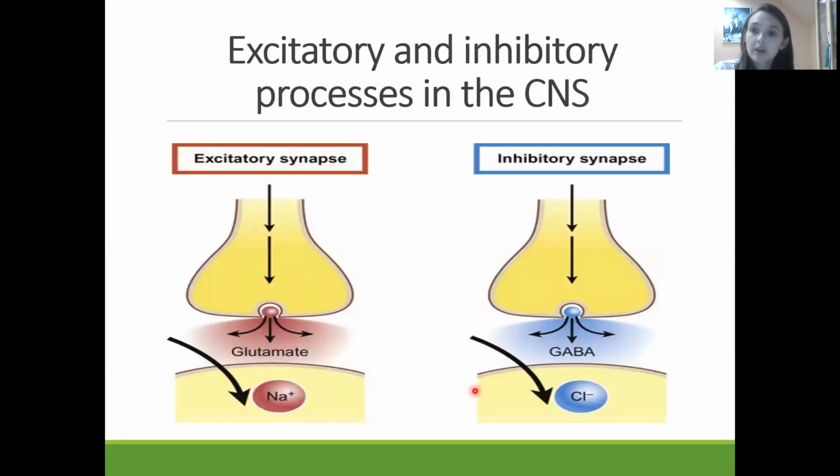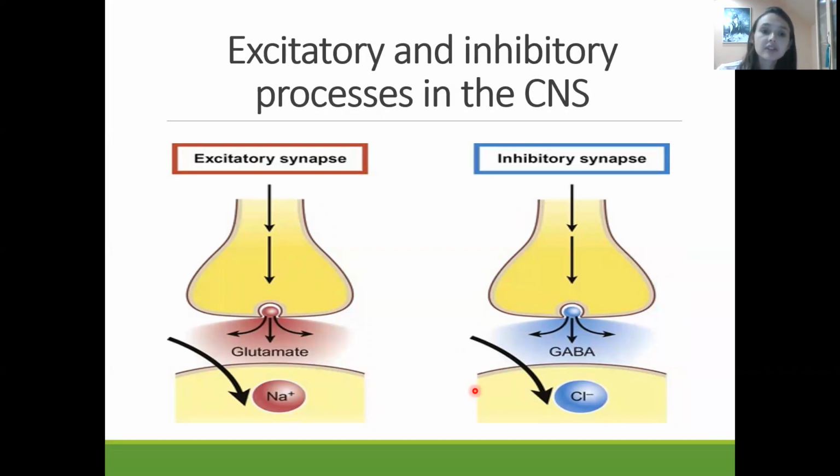Now let us go on and discuss the processes which happen in the central nervous system. In the central nervous system two types of processes always happen: excitation and inhibition. These processes always go together. Sometimes more excitation happens in the central nervous system, and sometimes more inhibitory processes. So we are going to talk about excitation and inhibition together.